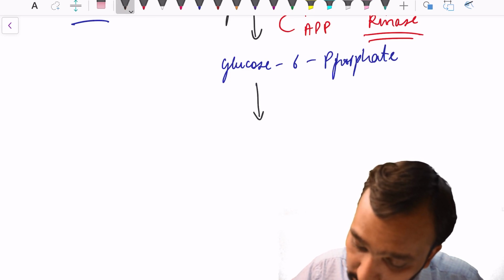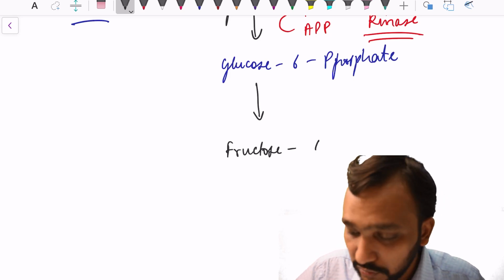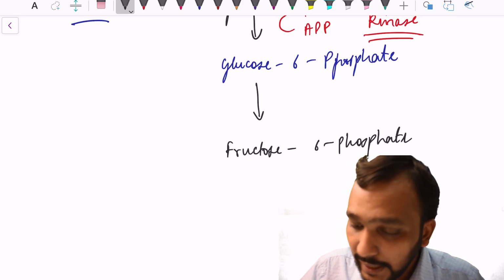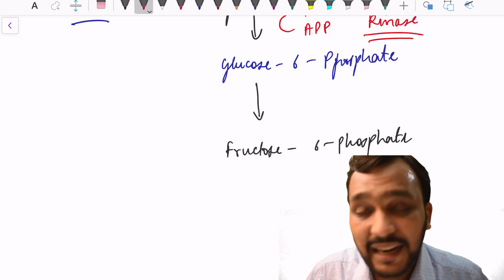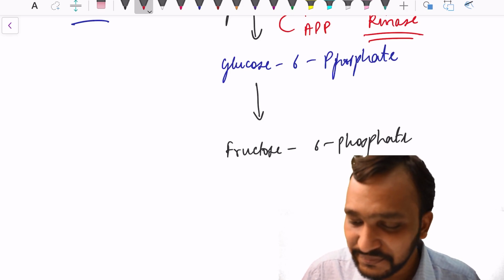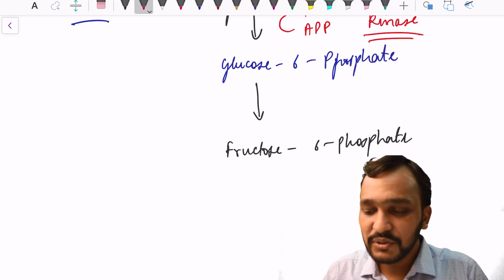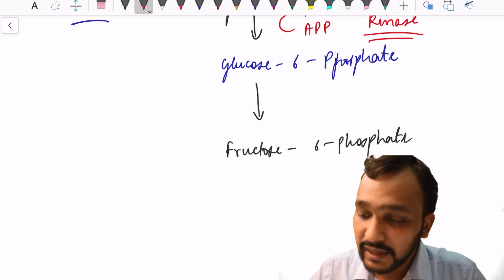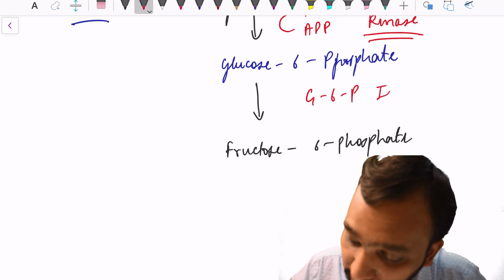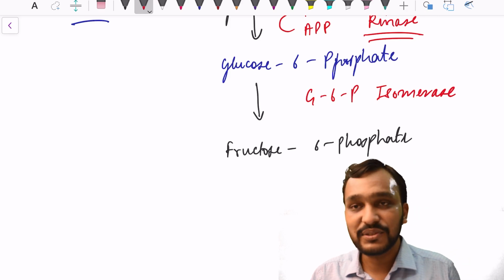Then this glucose 6-phosphate is further converted into fructose 6-phosphate. Can you think of the enzyme? It is very simple. Fructose is an isomer of glucose, so the enzyme will be glucose 6-phosphate isomerase.